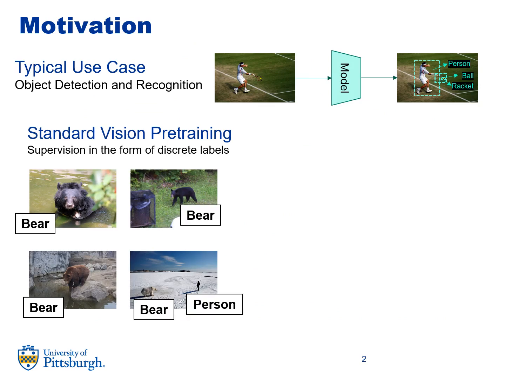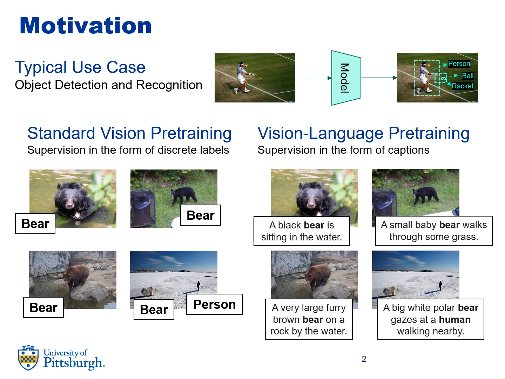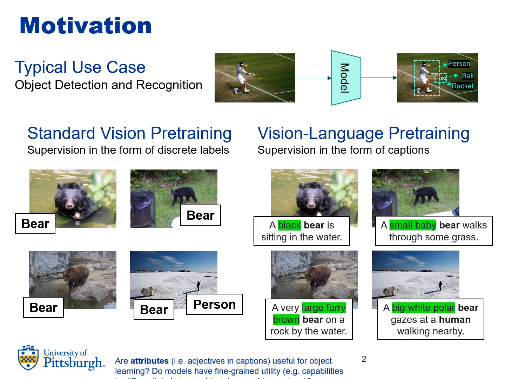A standard way to achieve high performance is to fine-tune a model that has already been pre-trained on a large corpus of annotated data. Large-scale annotation is expensive, however, so more recently computer vision has been propelled by vision language pre-training between image-caption pairs. Focus is usually on the object nouns in the captions, though the signal is observably rich with attribute context as well. We aim to evaluate the utility of this context in object learning and various fine-grained tasks.